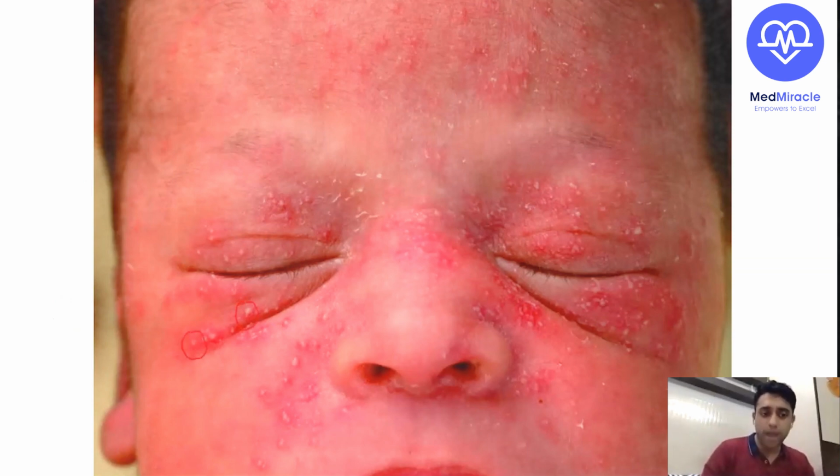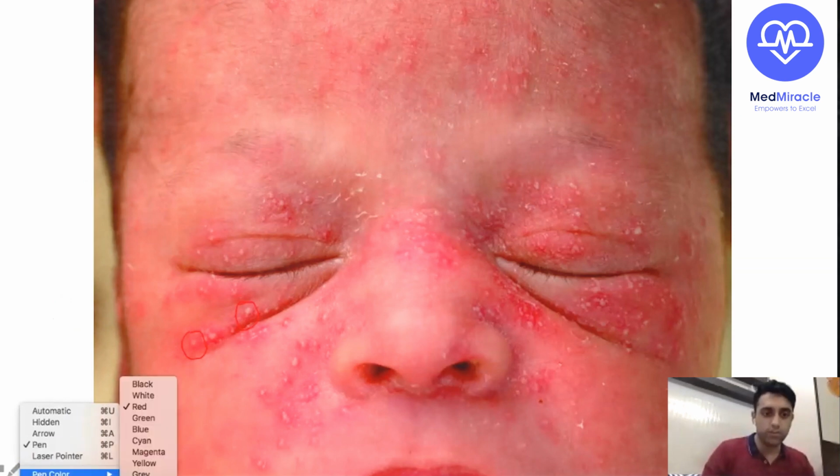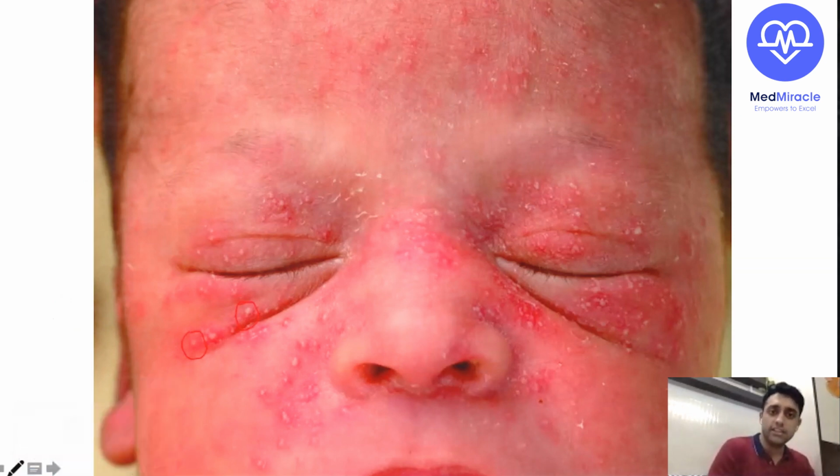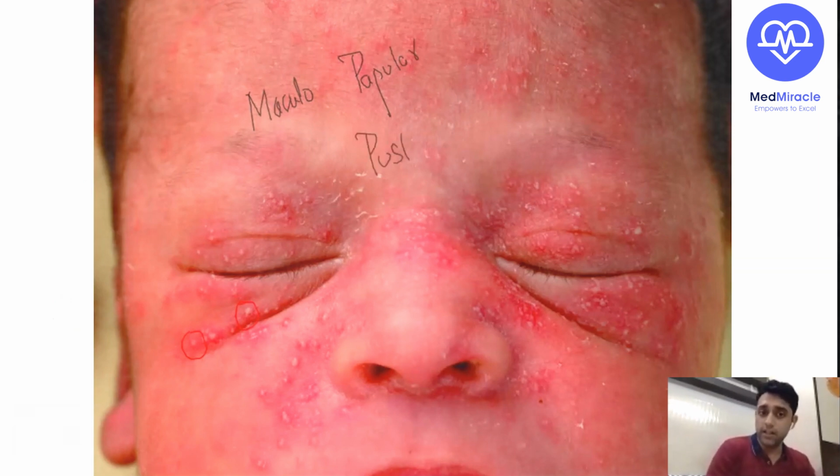So what are these maculopapular pustular rashes? Yeah, very good. Dr. Madhumita is very right. These maculopapular pustular rashes with an erythematous base are known as erythema toxicum.